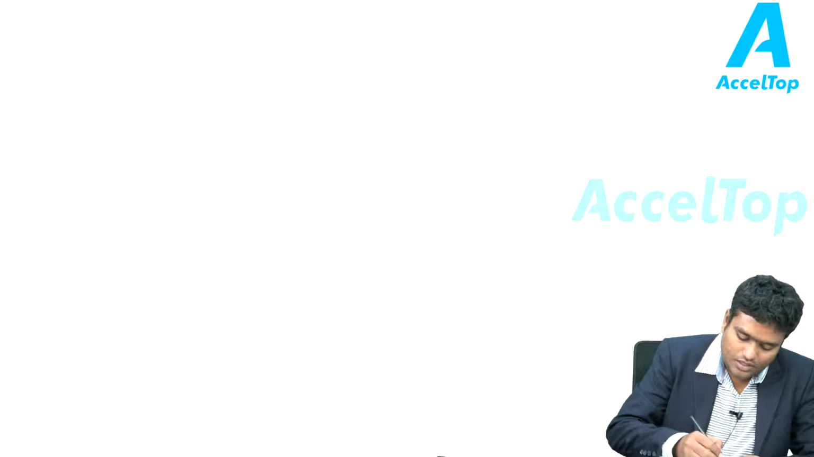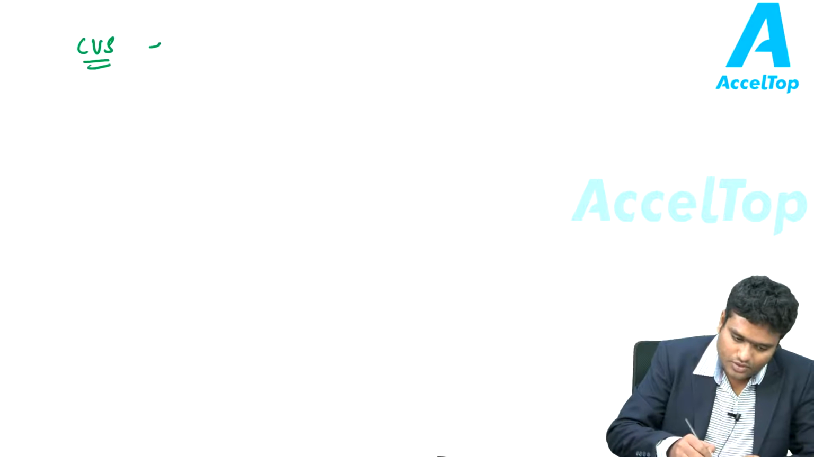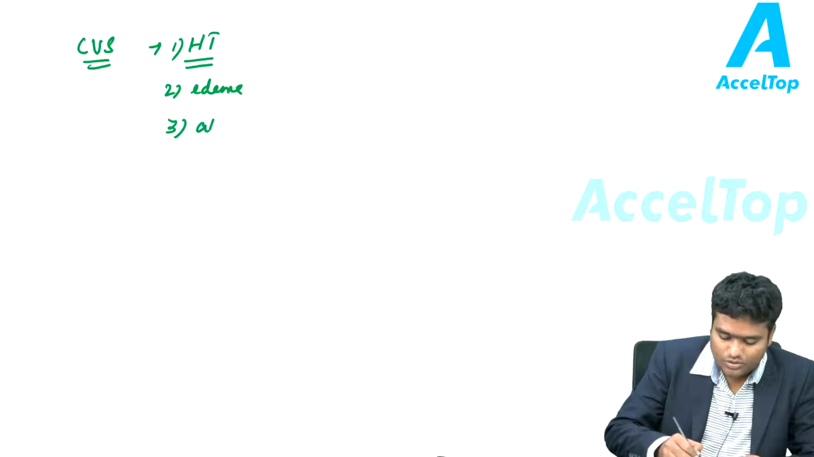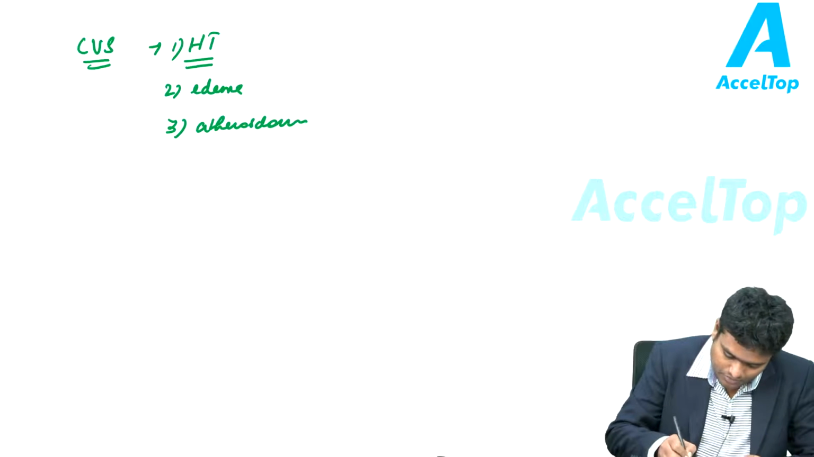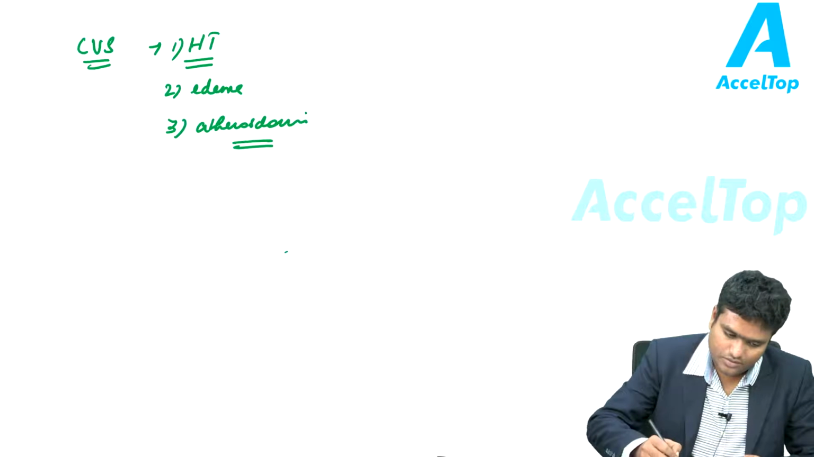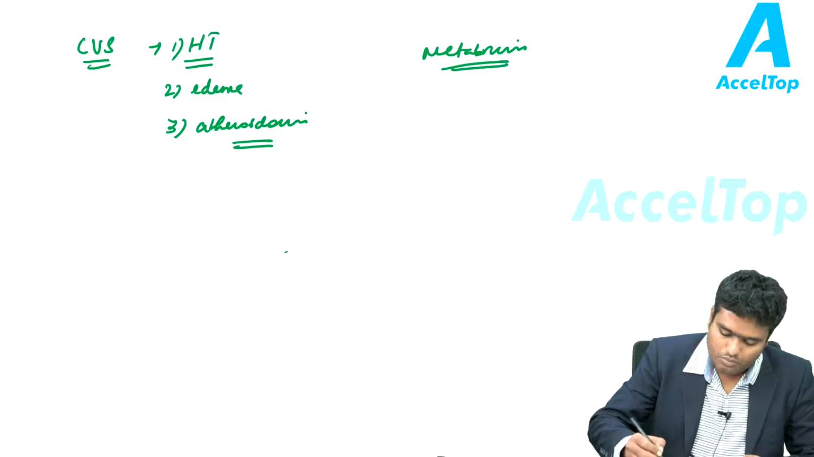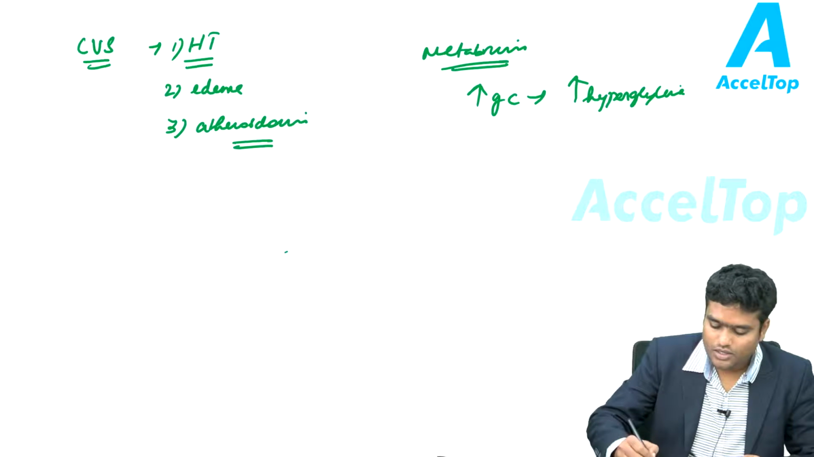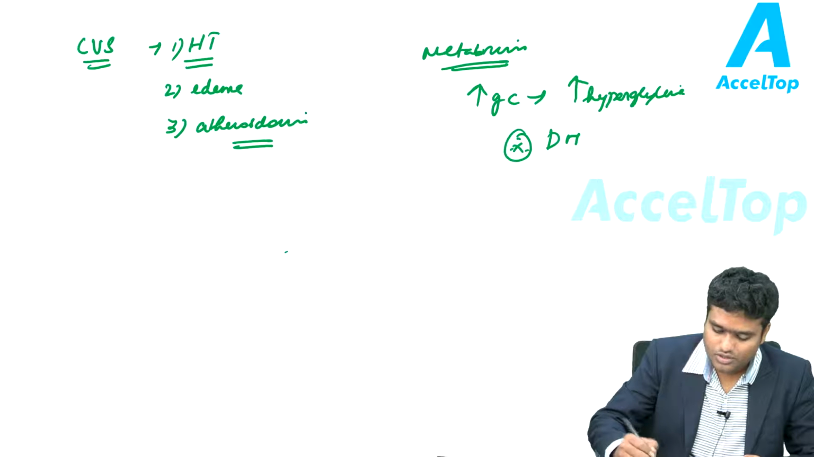Next is the cardiovascular system. These patients have hypertension, which is very characteristic. And second, these patients might have edema and exaggerated atherosclerosis, which is very characteristic. And about the general metabolism, due to increased glucocorticoids, there will be predominant hyperglycemia. Diabetes mellitus is more common in these patients, and dyslipidemia is also more common.